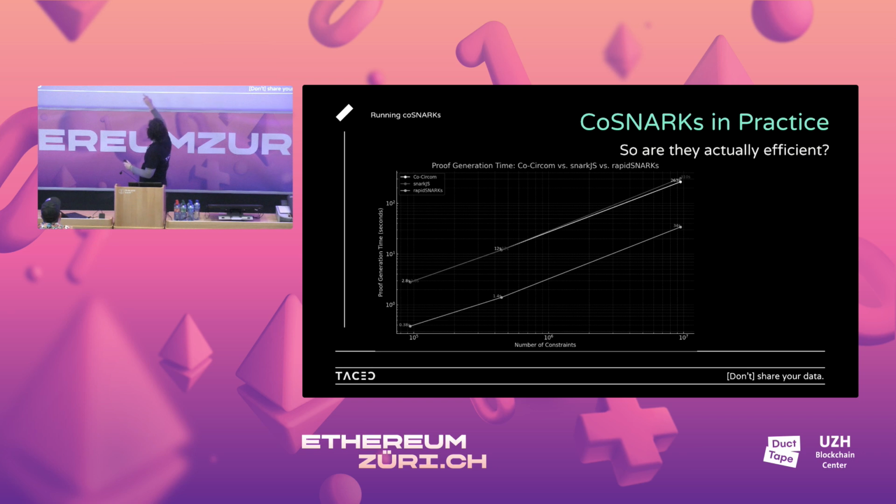Even this top line you see is a little bit lower. The multi-party setting is even a little bit faster, simply because we use Rust instead of JavaScript for these things. So it's there, it's practical, there are no overheads in terms of computation. It works, it's practical, it's great.